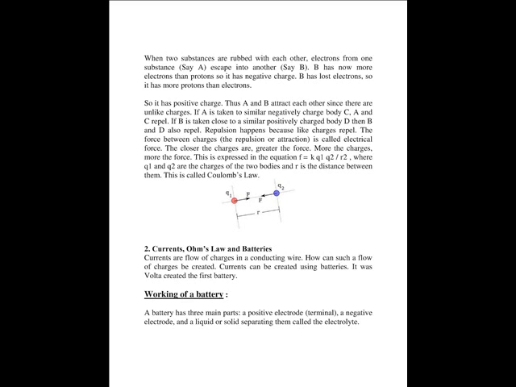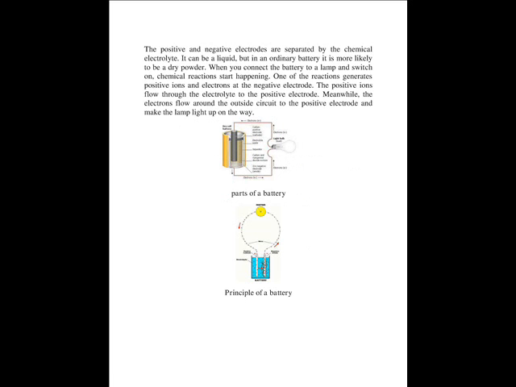Working of a battery. A battery has three main parts: a positive electrode, a negative electrode, and a liquid or solid separating them called the electrolyte. The positive and negative electrodes are separated by the chemical electrolyte. It can be a liquid, but in an ordinary battery, it is more likely to be a dry powder.